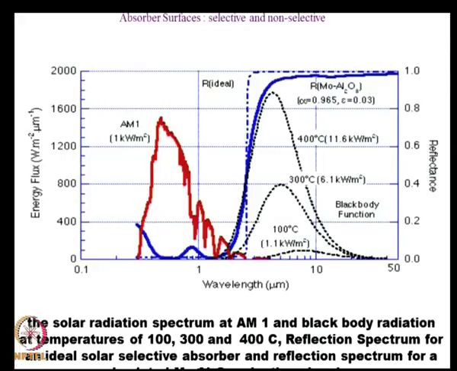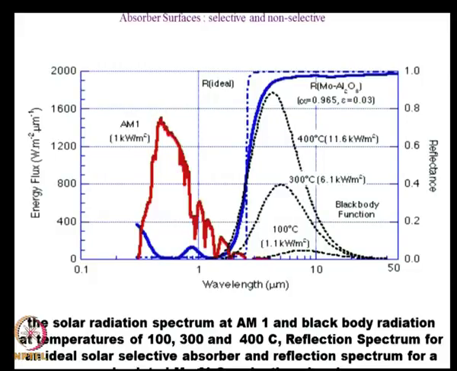Now, here is a realistic depiction of the incoming solar radiation, which is around 1000 watts per square meter, and you can see it peaks around 0.5 to 0.6 micron. In the same figure, we have shown you the emission of a black body at 100 degrees centigrade, 300 degrees centigrade and 400 degrees centigrade.